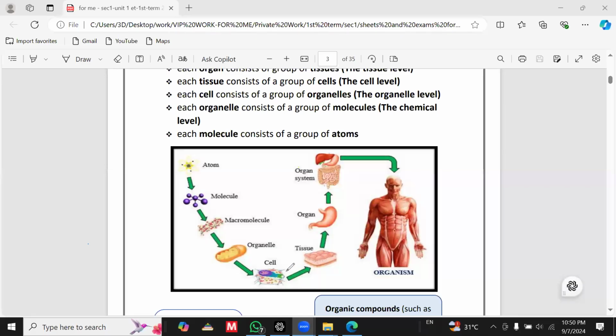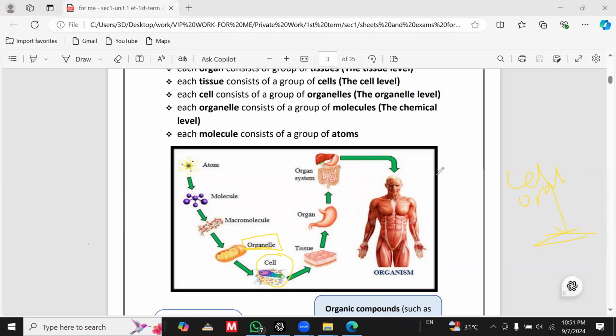Okay. And by examining the cell, which is the smallest building and functional unit of any living organism's body, we can find many other structures inside it, which are called organelles. Cell organelles. Okay.